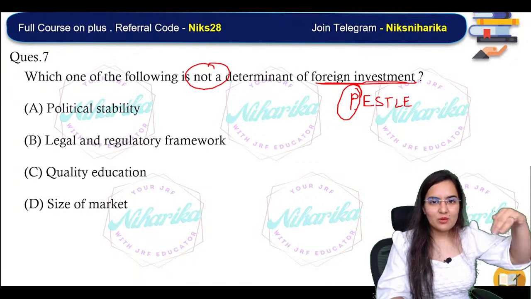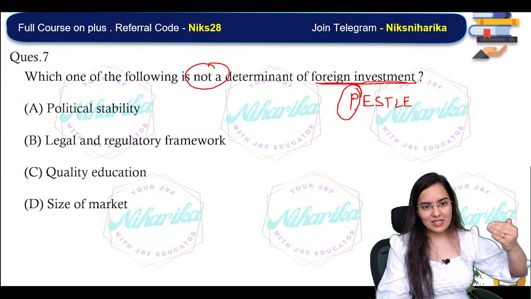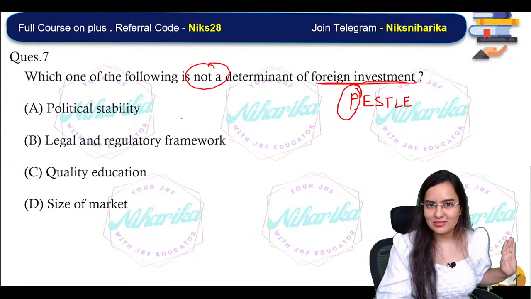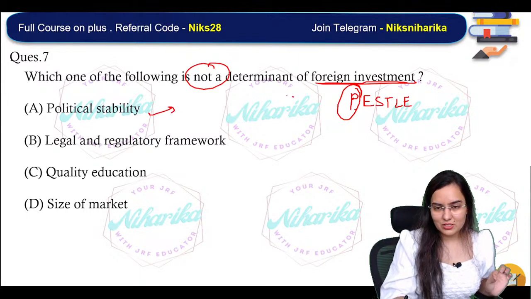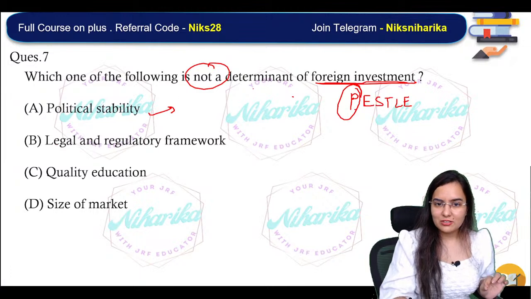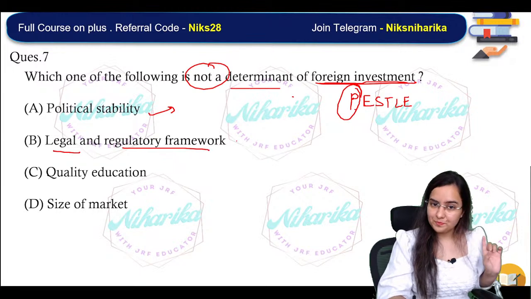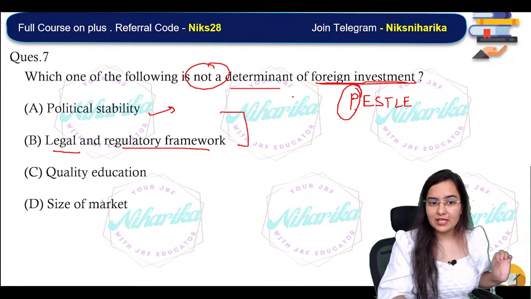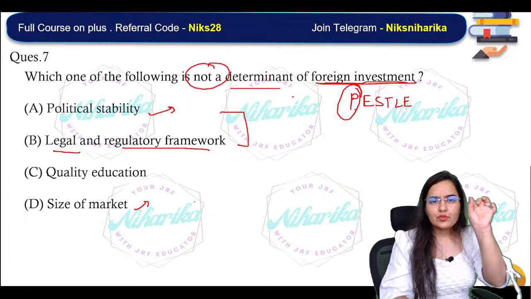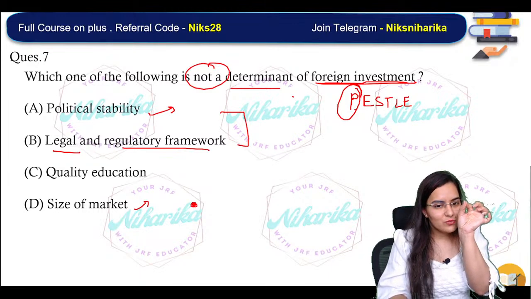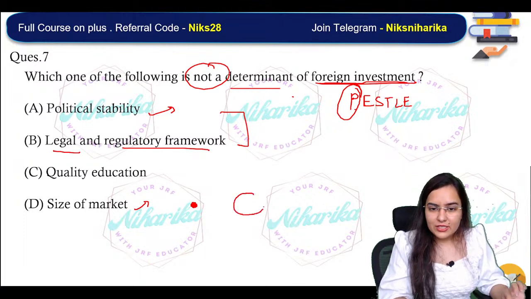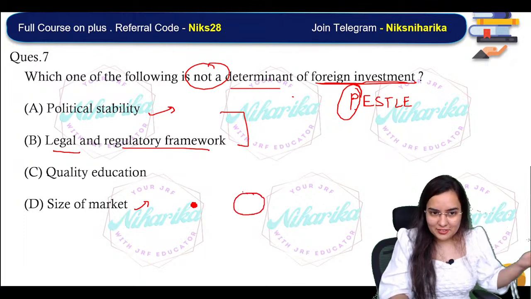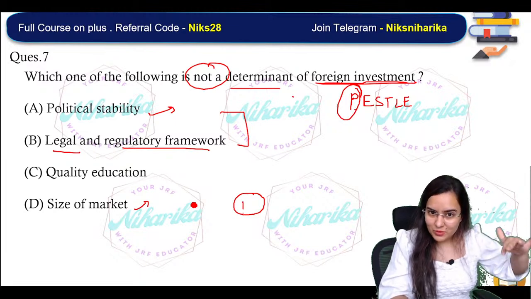No. Will anybody be willing to invest in our country if it is politically unstable? No. So political stability definitely comes under foreign investment. Legal and regulatory framework, 100% it is connecting. Size of the market: if the market size is very small, FDI will be small. If the market size is very large, FDI will be more.